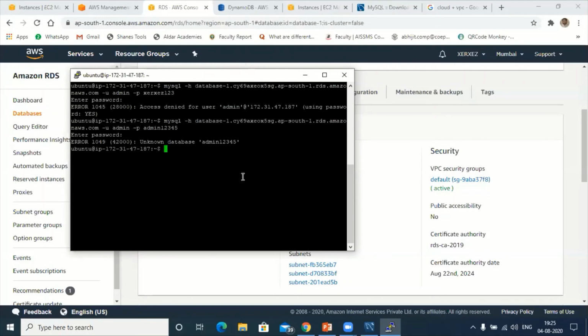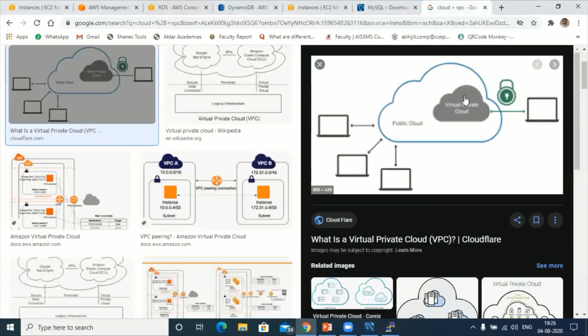This is the procedure. The moment the password and username are correct, it will give you the terminal like this, the MySQL terminal. Like this terminal you will get. Next, you can create the database, you can create the table, and you can insert the items. I'll come back to this. Maybe I'm finding some difficulty here. So this is how we are connecting within the VPC. Suppose if I want to query within the VPC, that is the procedure.